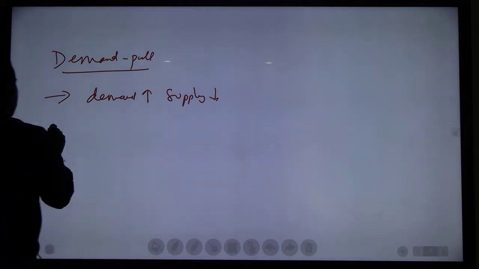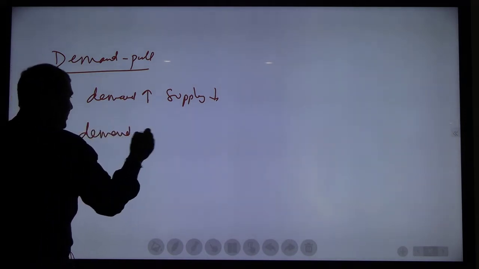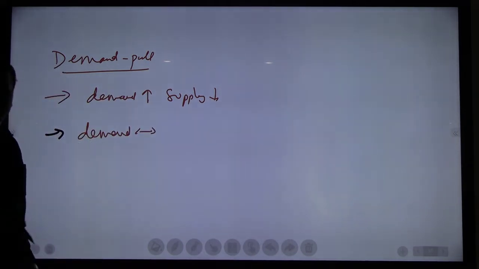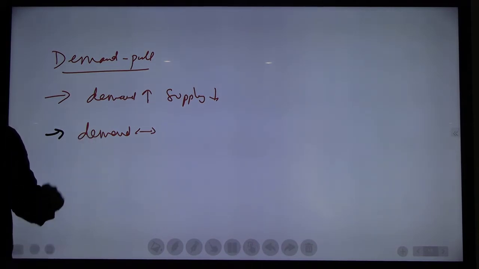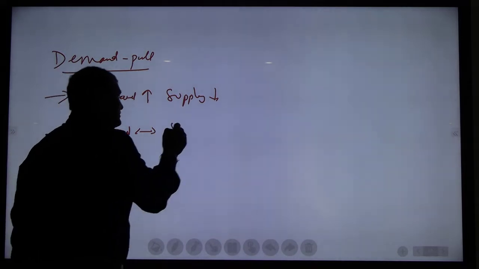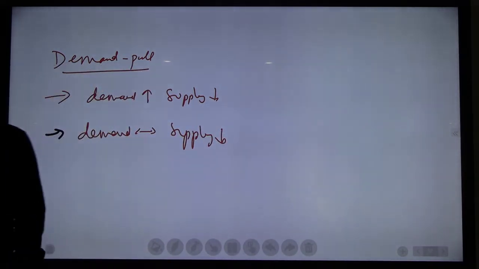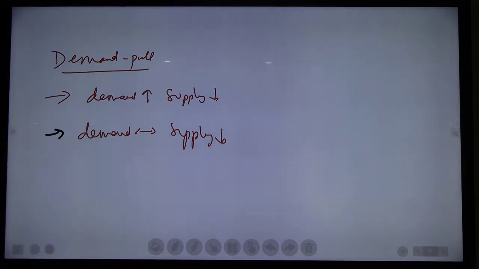First case. Then next, when demand is constant, the same, not increasing or decreasing, but supply decreases. Shortage of supply.